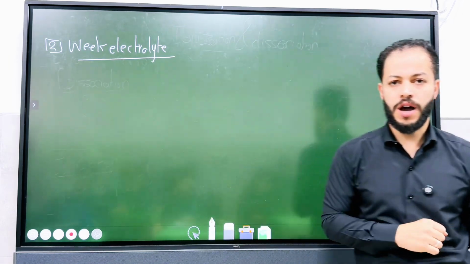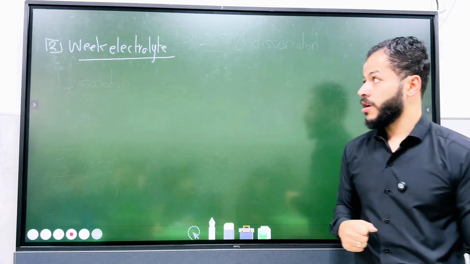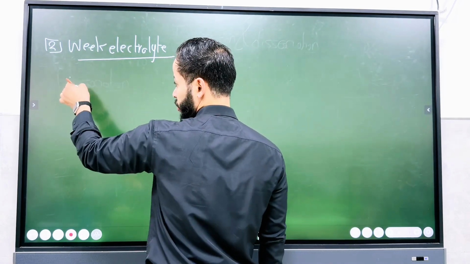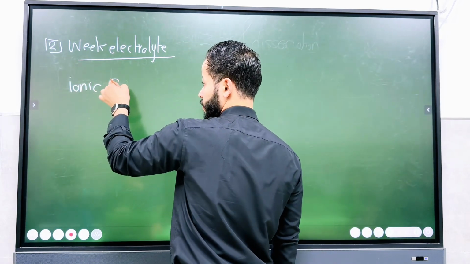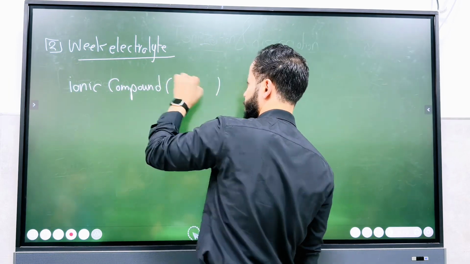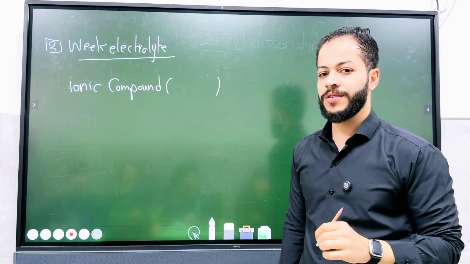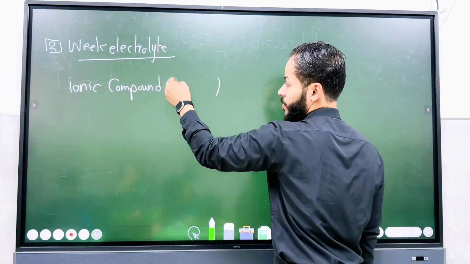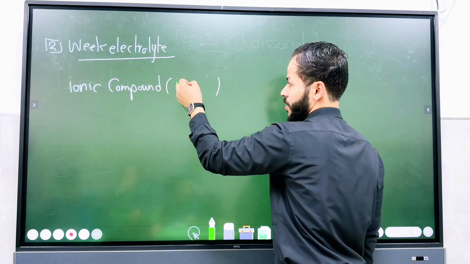If it's partially ionized, weak electrolyte. So here in the weak electrolyte we have ionic compounds also. Could one determine what I will write here? Perfect. Insoluble, or they have low solubility.